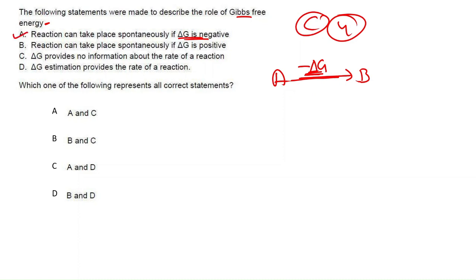The reaction can take place spontaneously if delta G is positive? No. Delta G provides no information about the rate of reaction. Not like that; delta G estimation provides the rate of a reaction? Yes, delta G provides the rate of a particular reaction. So A and D are the correct options, so option C is the correct answer.